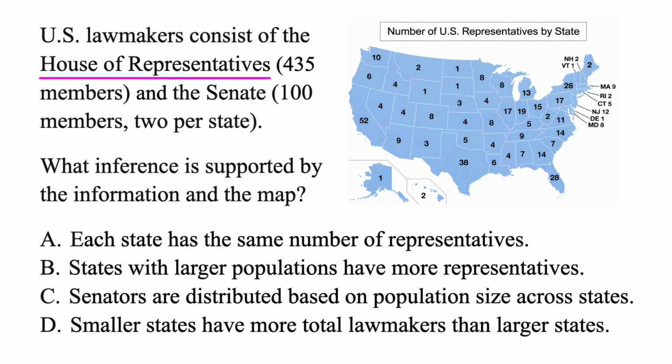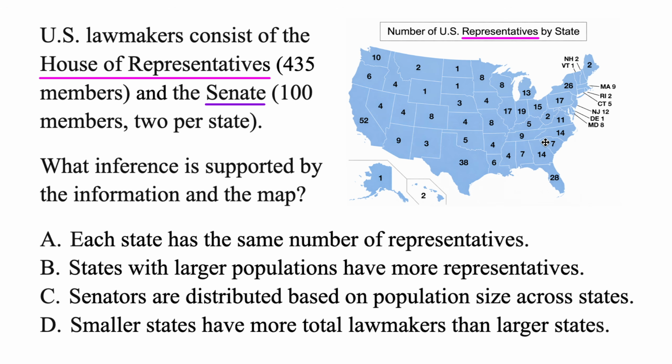Okay, and then we've also got the Senate or senators. There's 100 members there, and there's 2 per state. We've got 50 states total, so 50 times 2, that's where the 100 comes from. So far, so good. Now, this map is showing us the number of U.S. representatives by state. So how are the representatives distributed here?